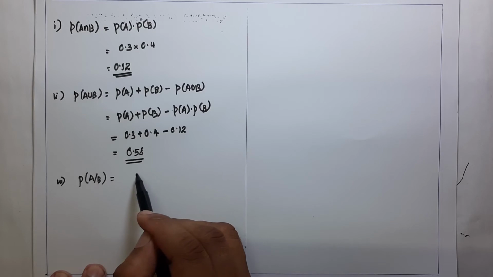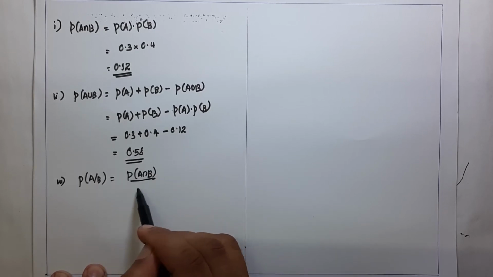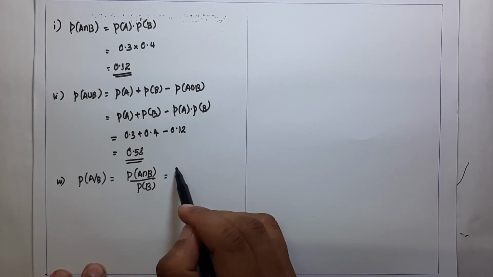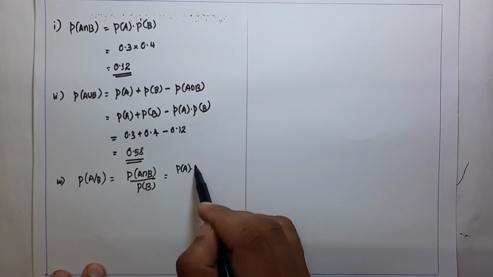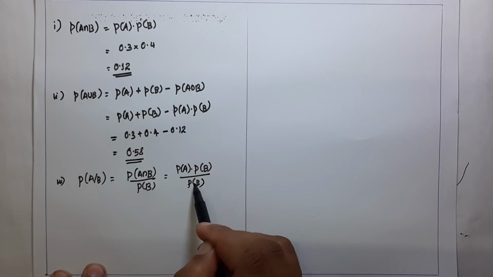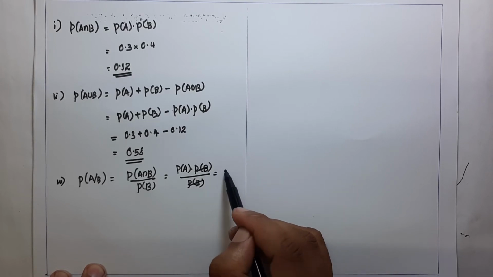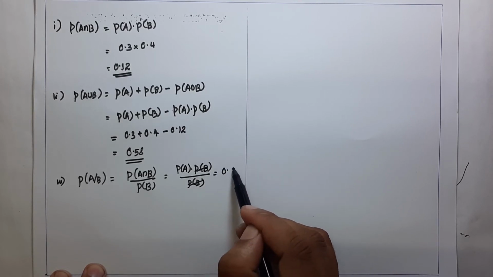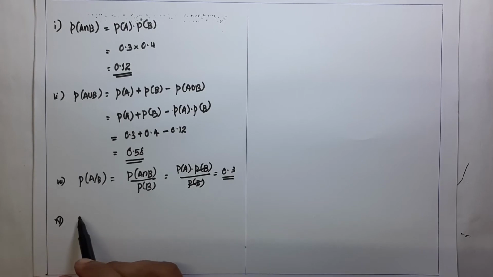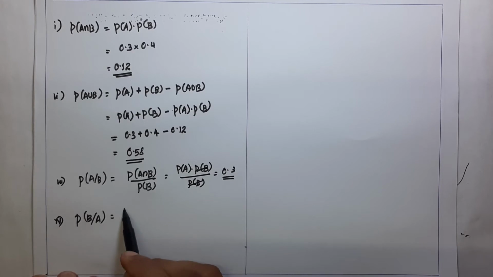Now the third question, find P of A given B. You know the conditional probability definition, P of A intersection B divided by P of B. Since A and B are independent, P of A intersection B can be expressed as P of A into P of B divided by P of B. Here P of B cancels, and we get the answer P of A. What is P of A? 0.3.